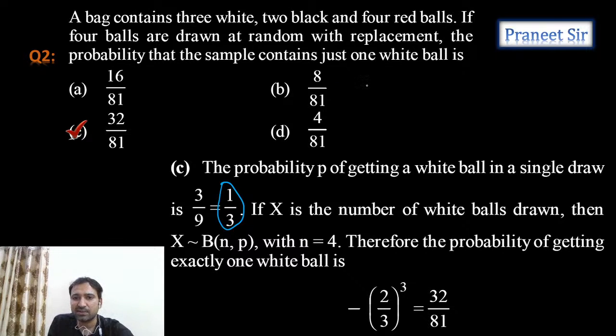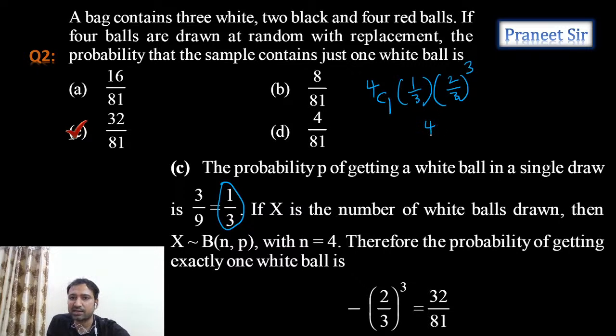So we are taking 4 random experiments, and out of these, exactly 1 time we need to get the white ball. The probability of getting a white ball is 1 by 3, and the probability of not getting a white ball is 2 by 3, so it is 2 by 3 whole cube.